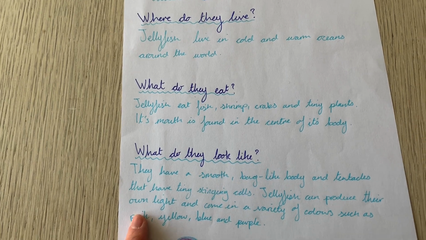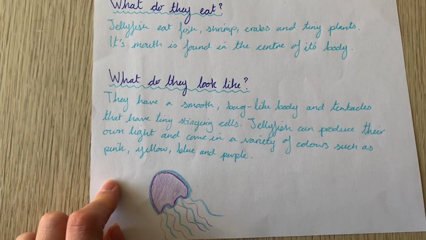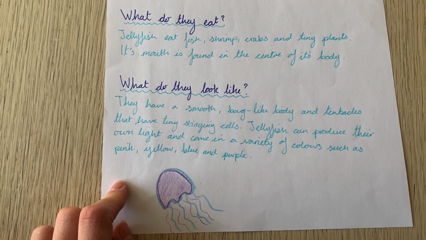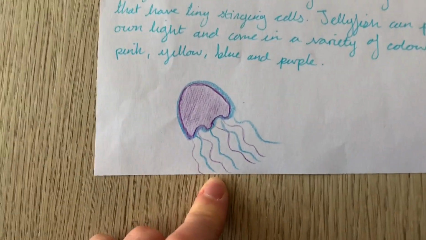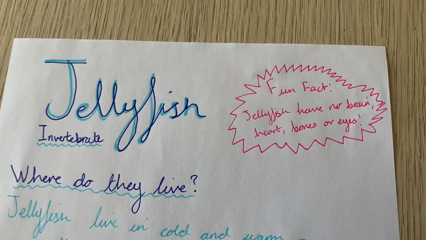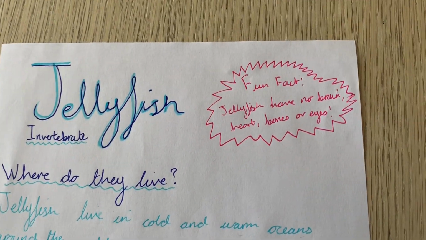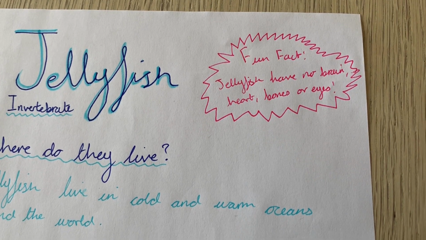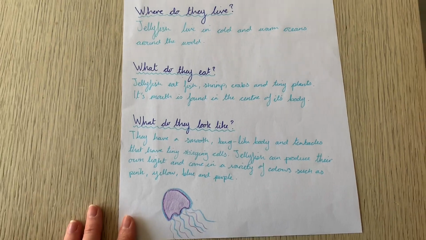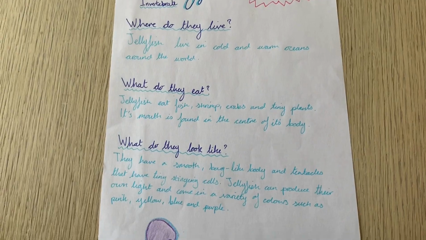Then I also found out what they look like. They've got smooth skin and tentacles, which have tiny stinging cells on them. I also found out that jellyfish can produce their own light, and they come in lots of different colours. And then I just drew a picture of a jellyfish at the bottom. And I also found a fun fact out about a jellyfish that didn't fit in with any of my questions that I had here, so I put it at the top in a different colour. And my fun fact is that jellyfish have no brain, heart, bones or eyes. So that's an example of what you can do or what your poster may look like.